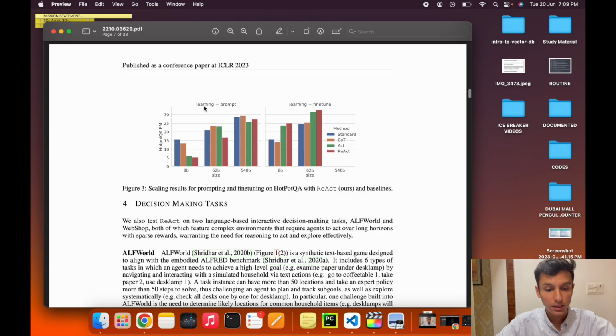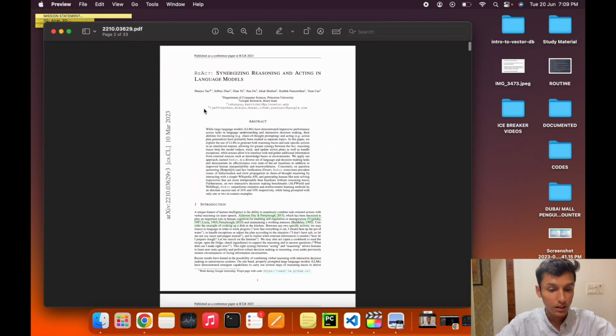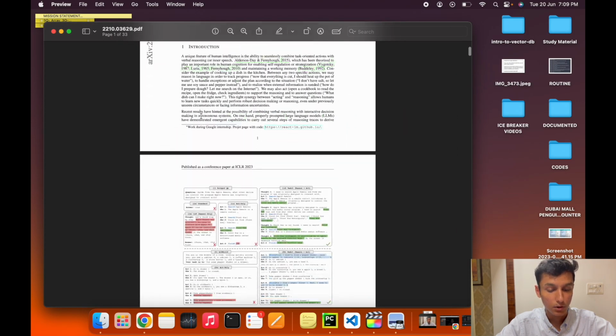So I have taken any PDF file. This is a basic PDF file regarding the React module.